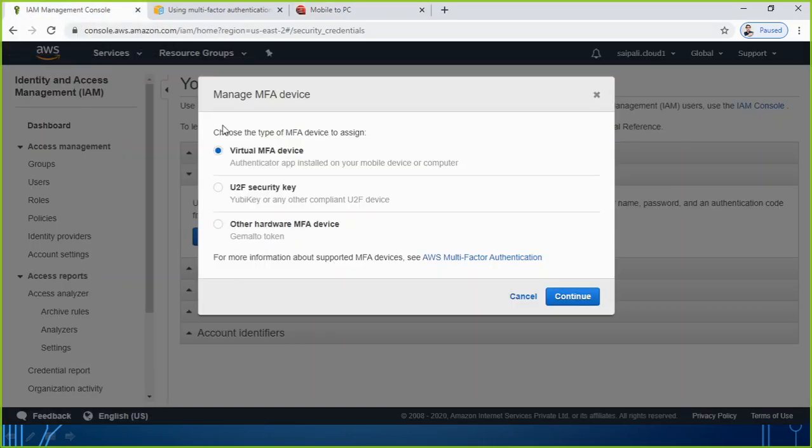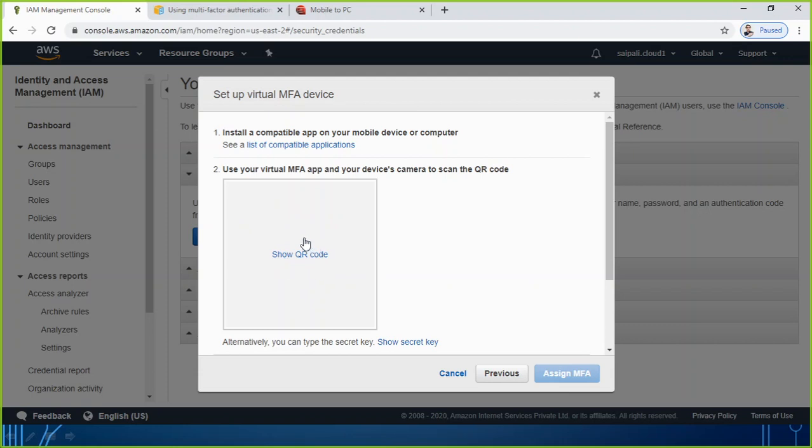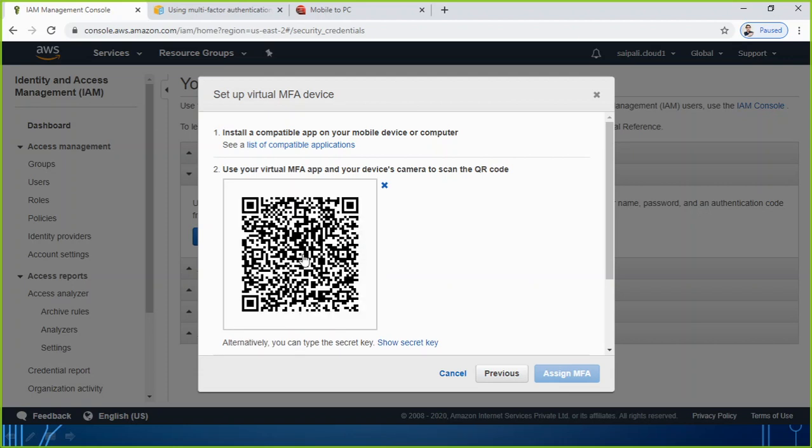Now I go to this side, and here I am choosing this option, clicking on continue. Here a QR code will be generated, and that is the QR code I am going to scan with my mobile phone. Once I have scanned, I get some code. Again, that will not be displayed here. Sorry about that, because it is for security reasons.